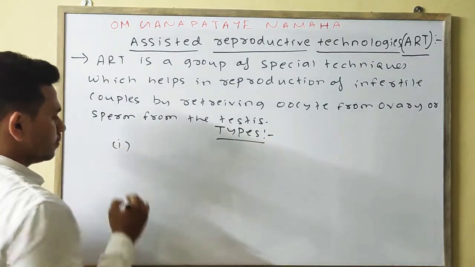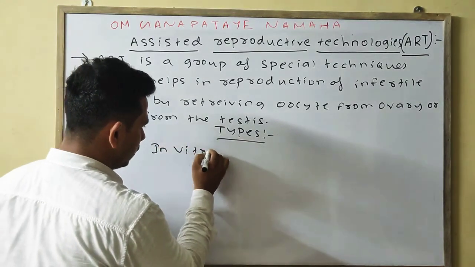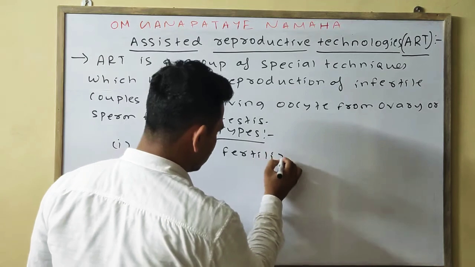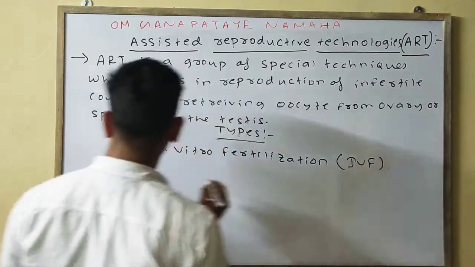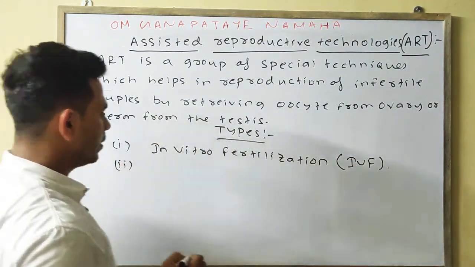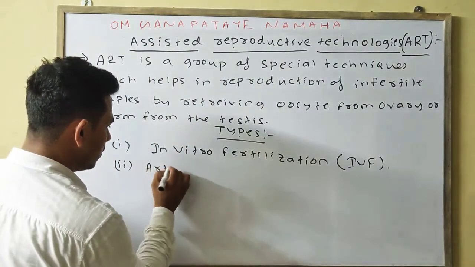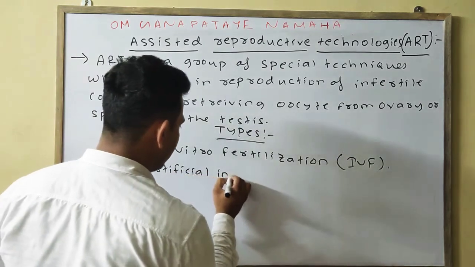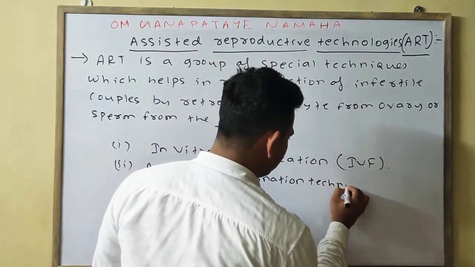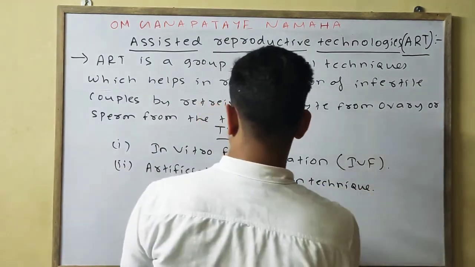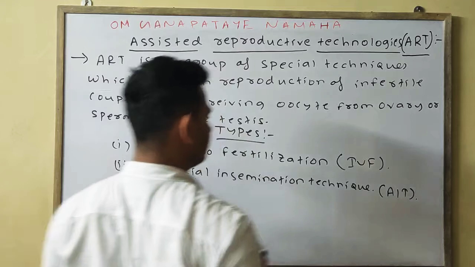First one is your IVF, or in vitro fertilization. Okay, means IVF also we can write. In detail we'll discuss, don't worry. Next one is your artificial insemination technique, which is also written as AIT, okay.